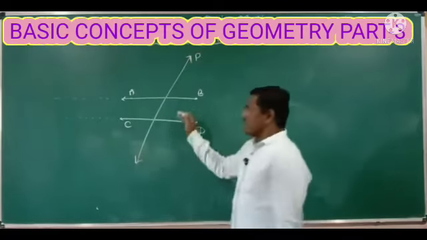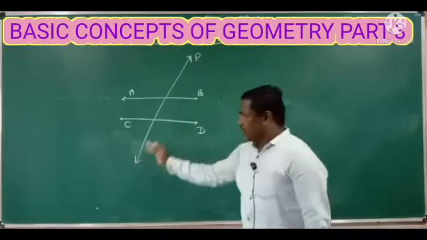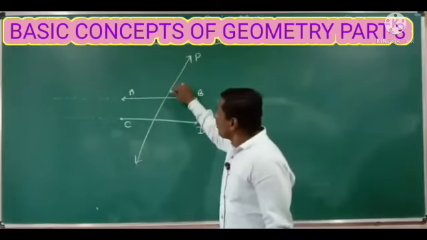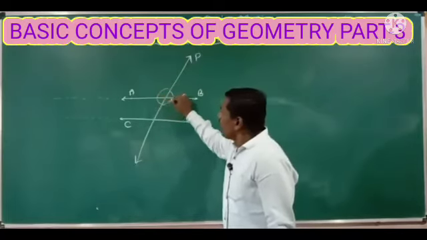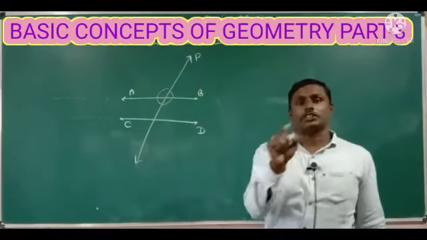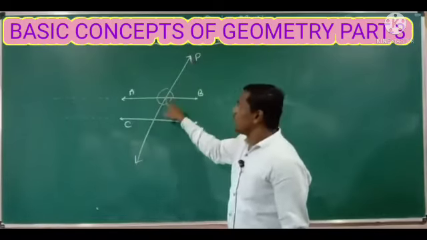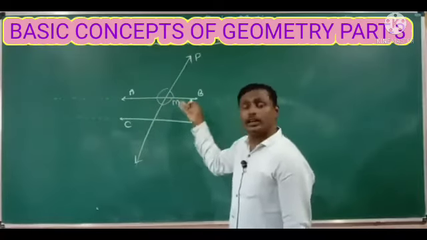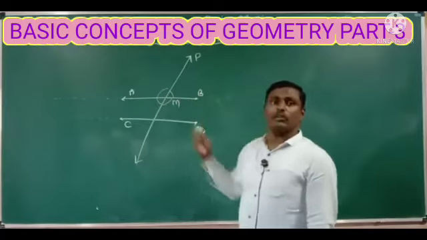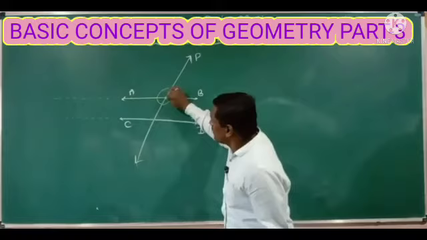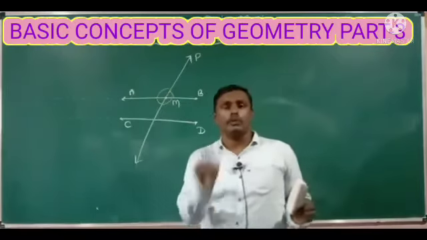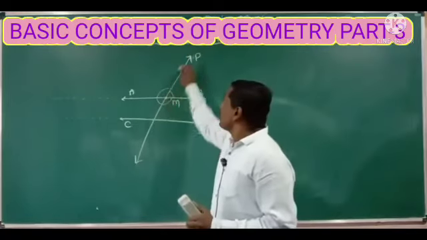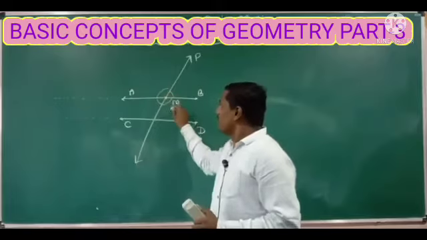The parallel lines AB and CD are intersected by a third line P. So this will form four angles at the point of intersection. Here you are observing that the line P intersects AB at point M. You can denote this intersecting point by any one alphabetical letter. So the line P intersects AB at point M.